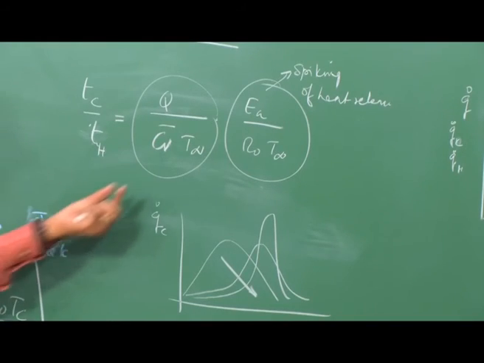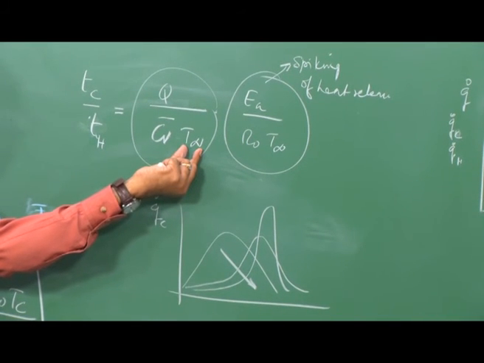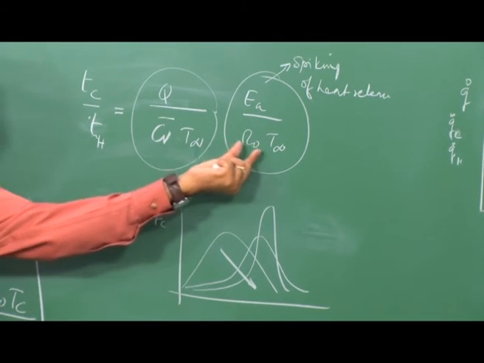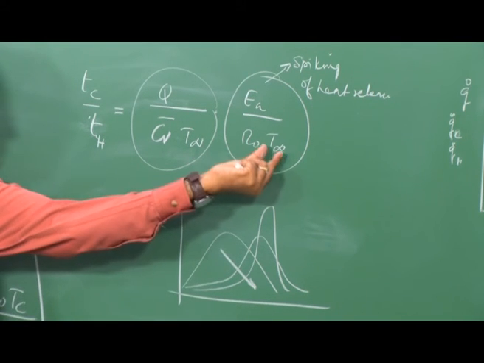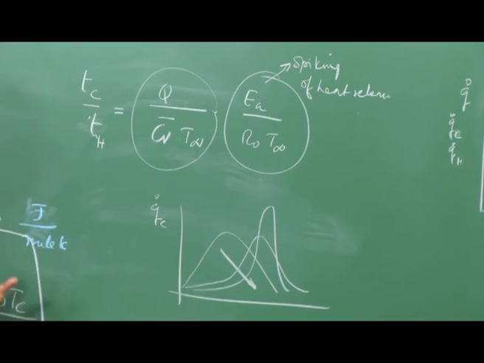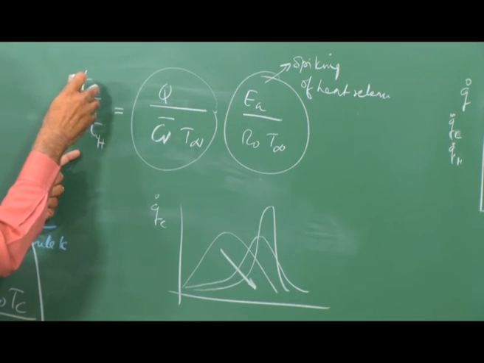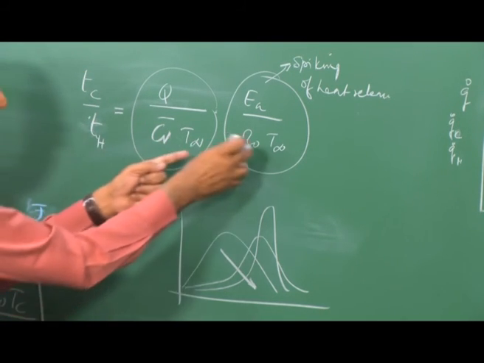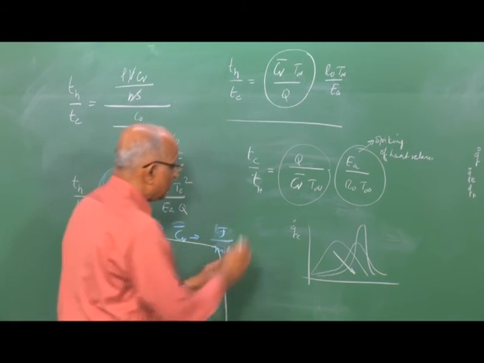We also see if the value of the ambient temperature is high, then the amount of spiking we have cannot be very large, because the temperature goes up and the spiking comes down. Therefore, we can quantify the value of the chemical reaction time divided by the heat transfer time by these two non-dimensional parameters. And mind you, we come to the end of our discussions with this.